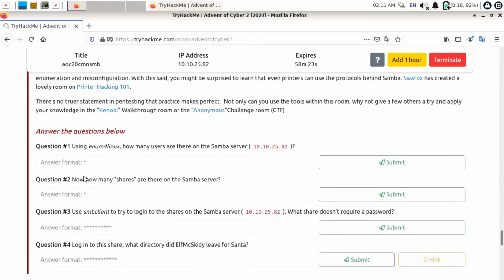Our first question is: using enum4linux, how many users are there on the Samba server? Here is the IP of our target machine, and we need to find how many users are on it. So first of all, I will start the terminator.